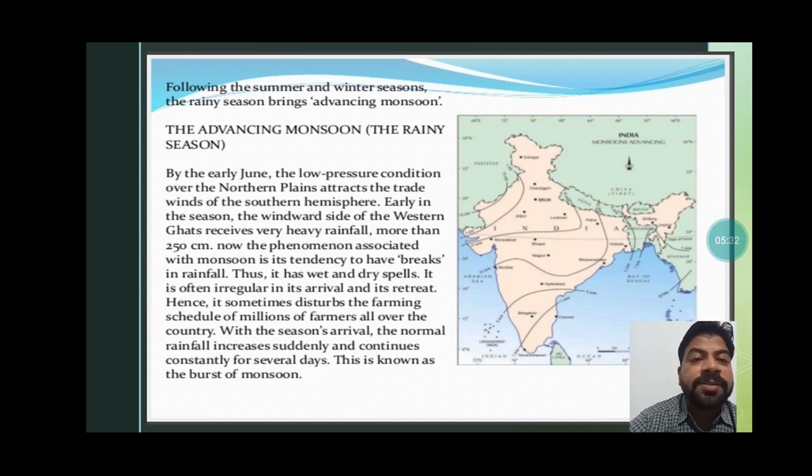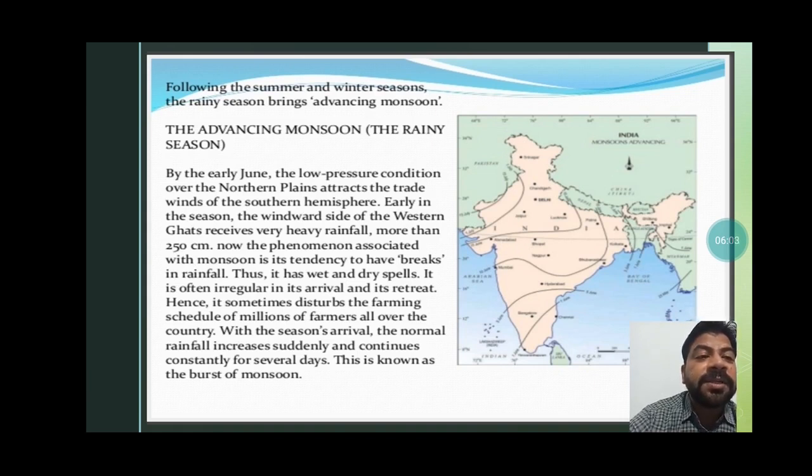Now a phenomenon associated with monsoon is its tendency to have breaks in rainfall. Thus, it has wet and dry spells. It is often irregular in its arrival and its retreat. Hence, it sometimes disturbs the farming schedule of millions of farmers all over the country. With the season's arrival, the normal rainfall increases suddenly and continues constantly for several days. This is known as the burst of monsoon.